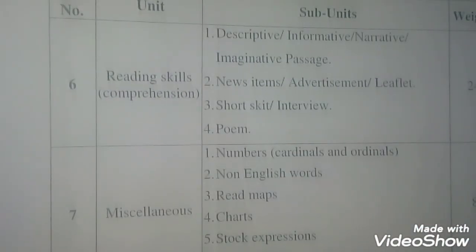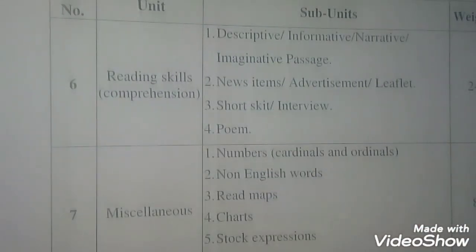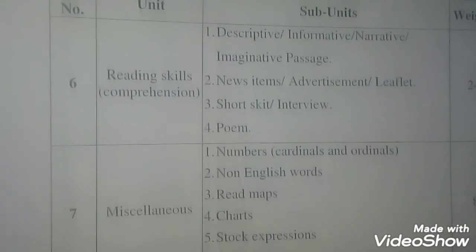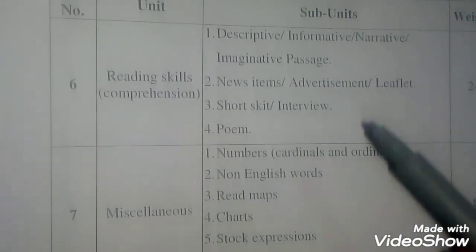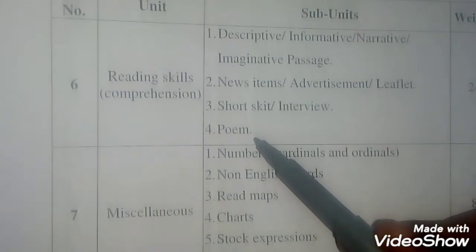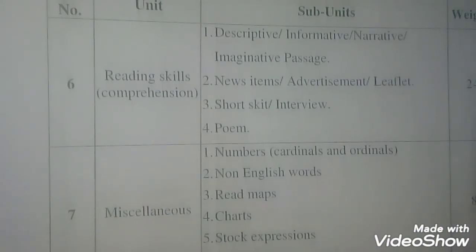News items, advertisement, leaflet, short skits, an interview and poem. So this is for comprehension, and 24% weightage is given to that unit.